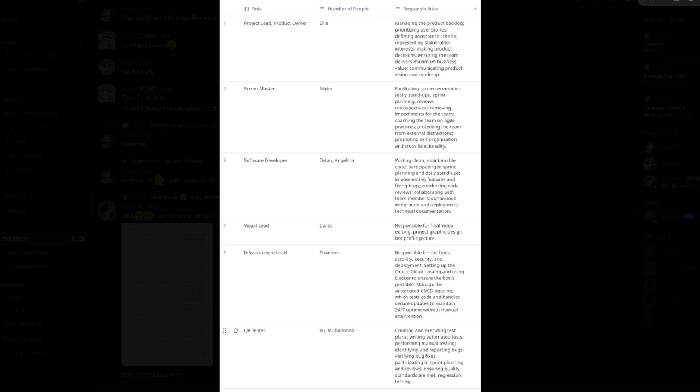Our infrastructure lead was Shannon, who was responsible for the bot's stability, security, and deployment. She was also tasked with setting up the Oracle Cloud hosting and using Docker to ensure the bot is portable. She managed the automated CI/CD pipeline, which tests the code and handles secure updates to maintain 24/7 uptime without manual intervention.